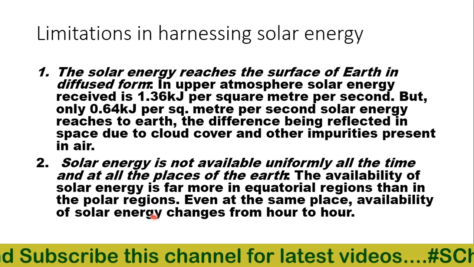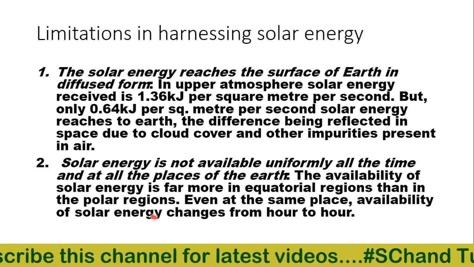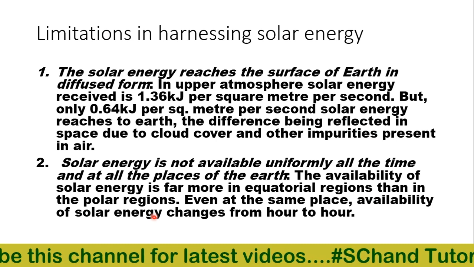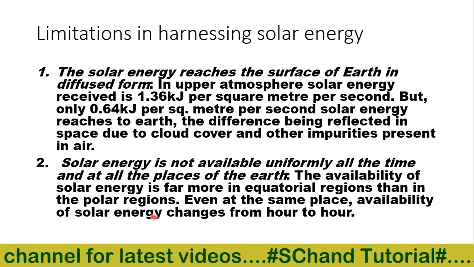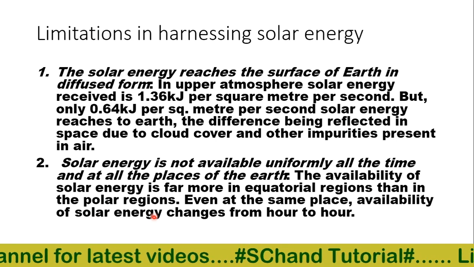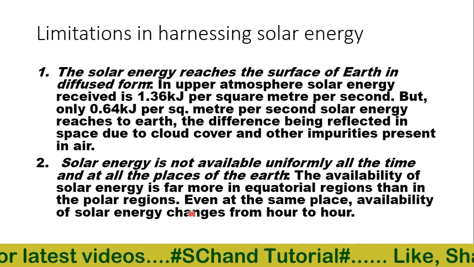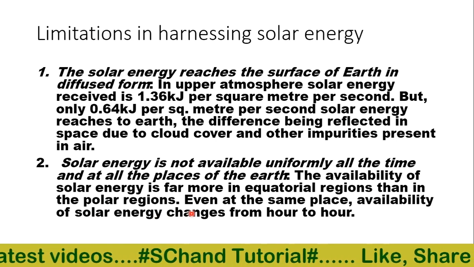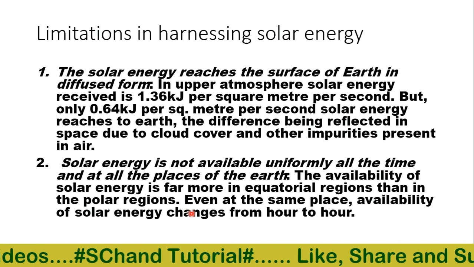For example, the intensity of the available solar energy during sunrise and sunset is far less than at noon, is it? Similarly, cloud cover can alter its availability. Sometimes cloud cover is there, so solar energy will not be available. Furthermore, no solar energy is available during the night also.